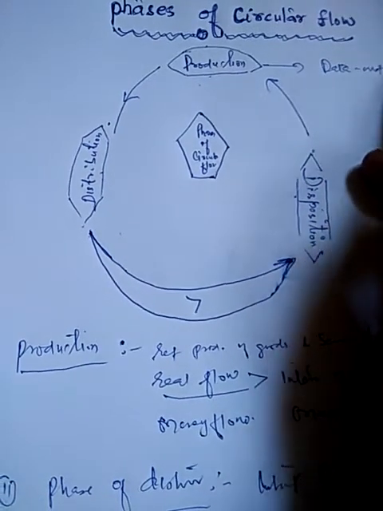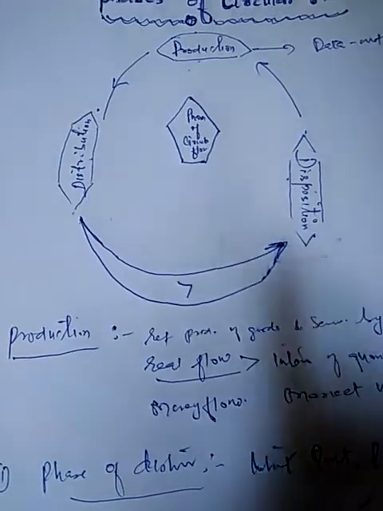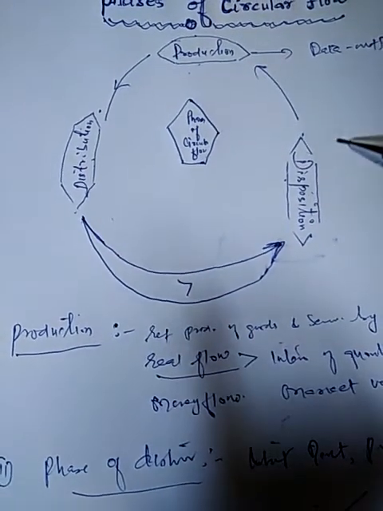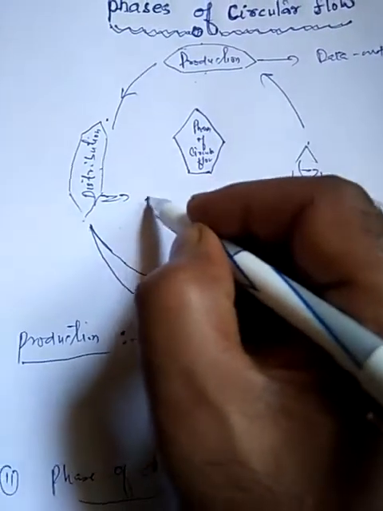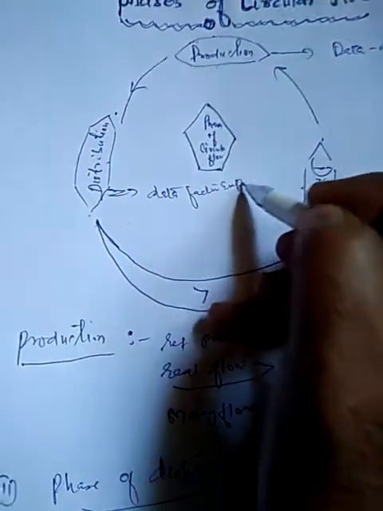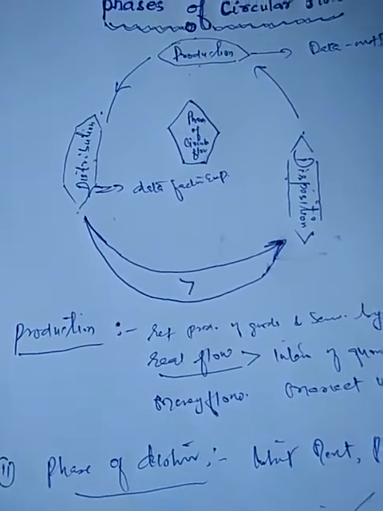Then by all producing units in the country, corresponding to the distribution phase or the phase of income generation, we need data on factor incomes. यहाँ हमें डेटा ऑन फैक्टर इनकम्स चाहिए. These are the rent, interest, profit, and wages.